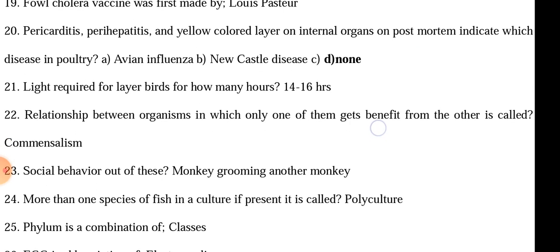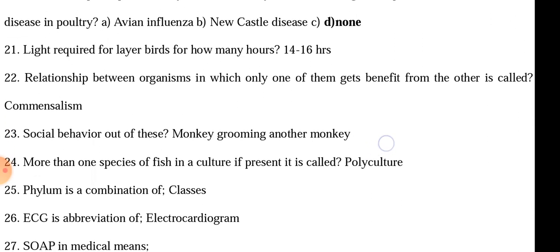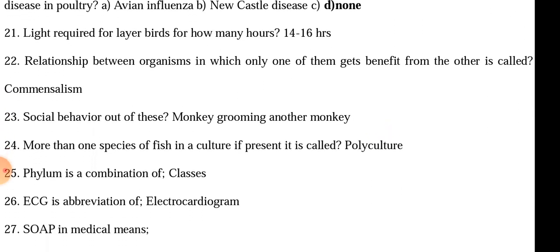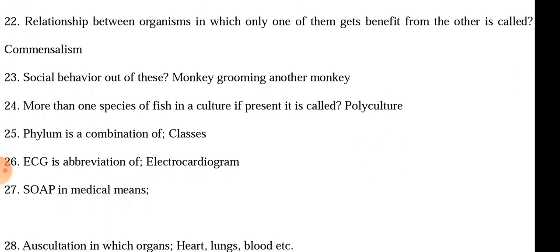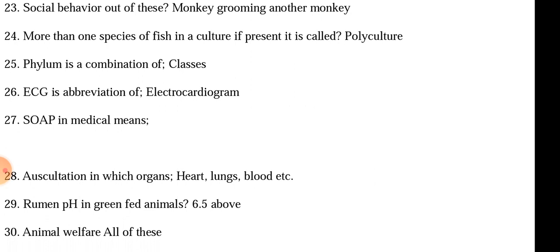If more than one species of fish are present in culture, it is called polyculture. Phylum is combination of classes. ECG stands for electrocardiogram. SOAP is subjective, objective. It is repeated, I had mentioned earlier. Auscultation in which organs? Auscultation is in heart, lungs, blood, etc.